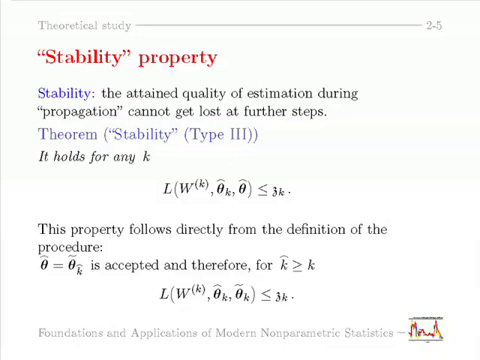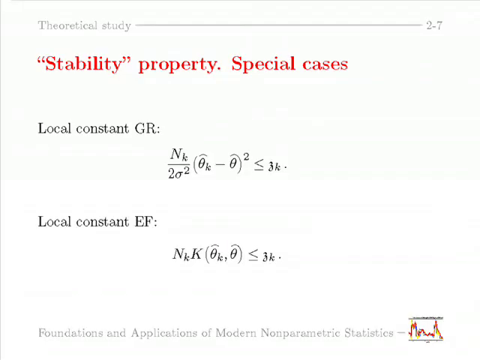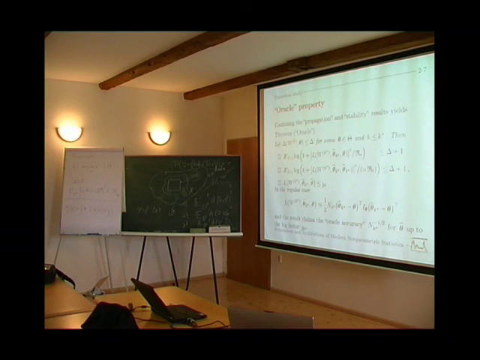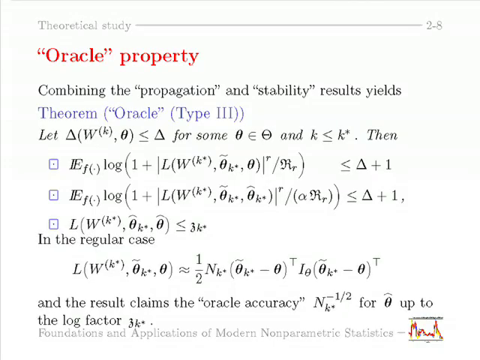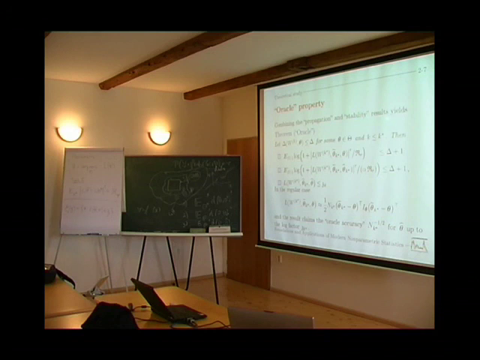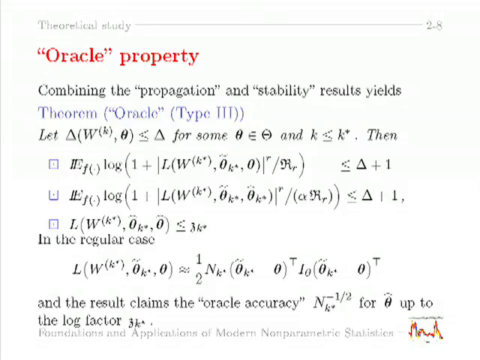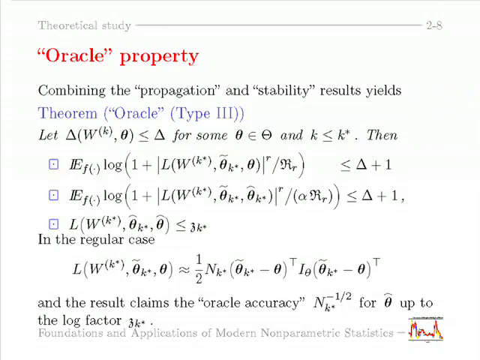So if we put these two results together, then we have the oracle result, and this is presented here. This is the final result of the whole theory, the type 3 theorem result. Actually we split this result into 3 parts. The first part says that the estimate theta tilde k star is a good one. And this is a good one because this condition is fulfilled for the model k star. The small modeling bias condition is fulfilled for k star.